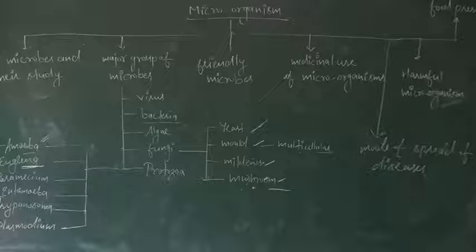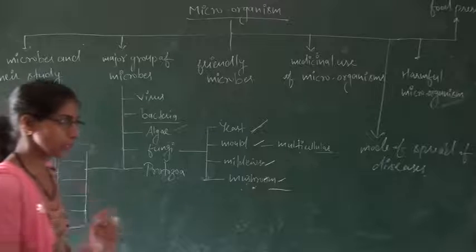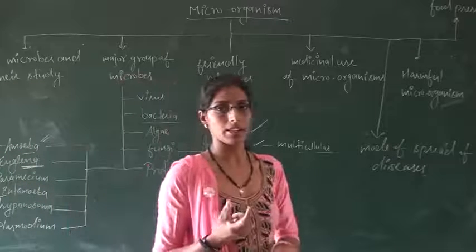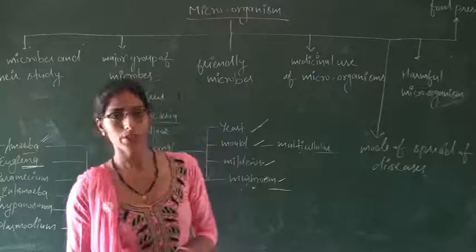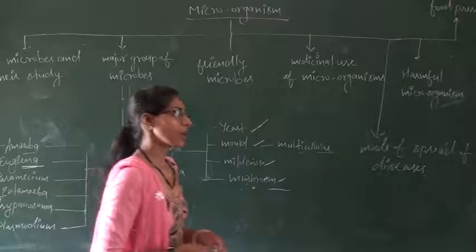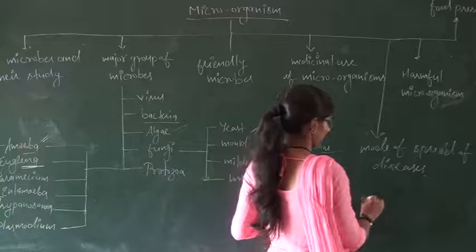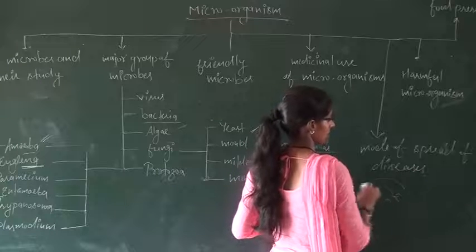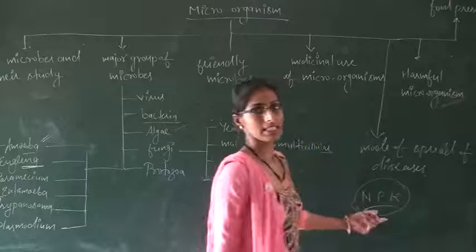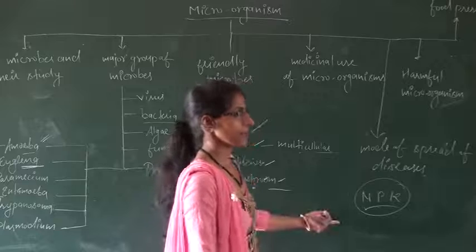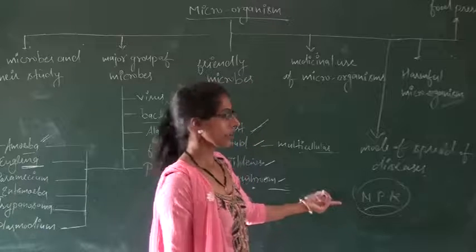Normally, ammonium compounds found in the soil are made available for the green plants, because NPK, nitrogen, phosphorus and potassium, are the essential parts of the plants to maintain their growth.